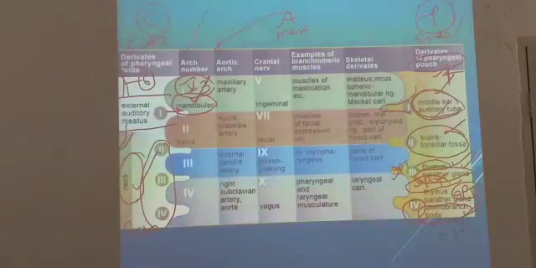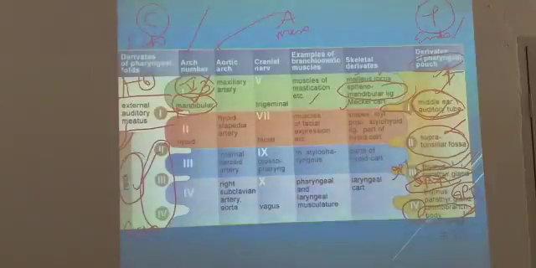The mandibular division gives many things like muscles of mastication, malleus, incus, sphenomandibular ligament and Meckel's cartilage. All these are formed from the first arch.